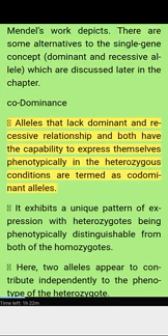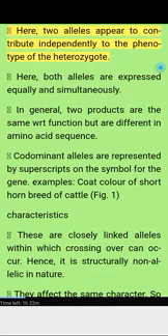Codominance. Alleles that lack a dominant and recessive relationship, and both have the capability to express themselves phenotypically in heterozygous conditions, are termed codominant alleles. It exhibits a unique pattern of expression, with heterozygotes being phenotypically distinguishable from both of the homozygotes. Here, two alleles appear to contribute independently to the phenotype of the heterozygote. Both alleles are expressed equally and simultaneously. In general, there are two products for the same function but different in amino acid sequence. Codominant alleles are represented by superscripts on the symbol for the gene. Example: coat color of the shorthorn breed of cattle.